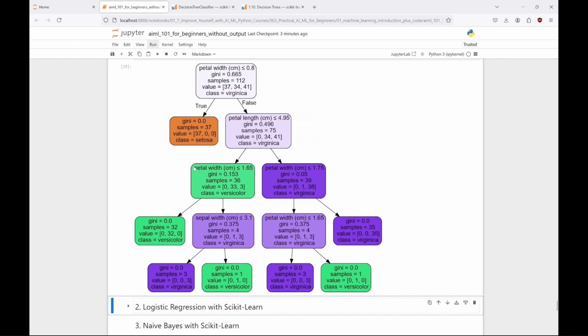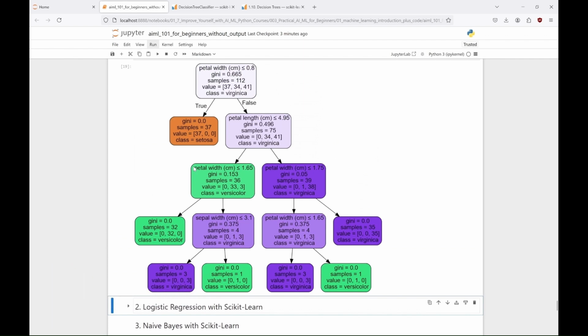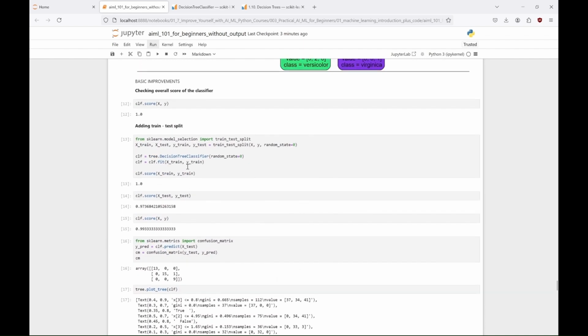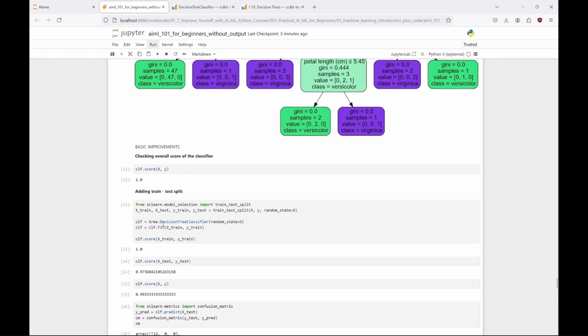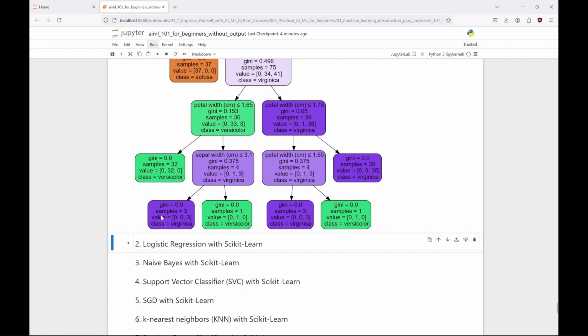I'll let you have fun with it. You can find more info about it on the Scikit-learn website. Or you can ask your LLM about it. You might explore adjustments like adjusting the depth of the tree, using the minimum samples split, minimum samples leaf, maximum features, pruning, etc. Have fun with it. So, as that's it about decision trees, let's clean up here a little. And let's move on to the next machine learning algorithm, logistic regression with Scikit-learn.